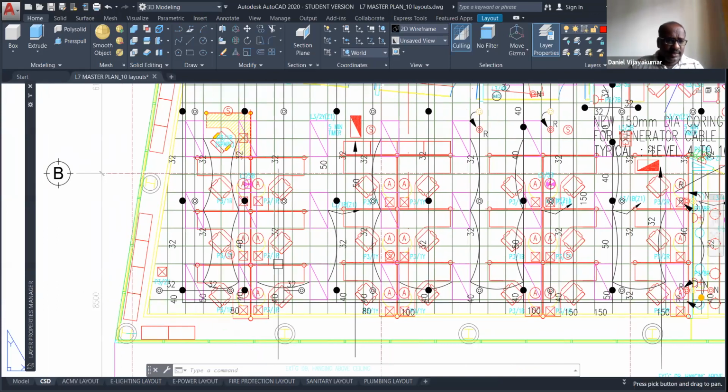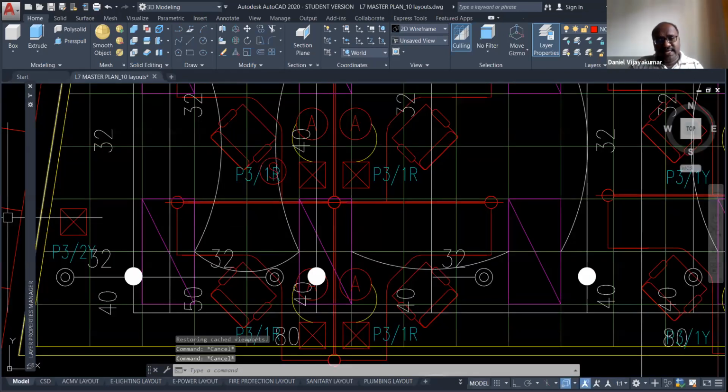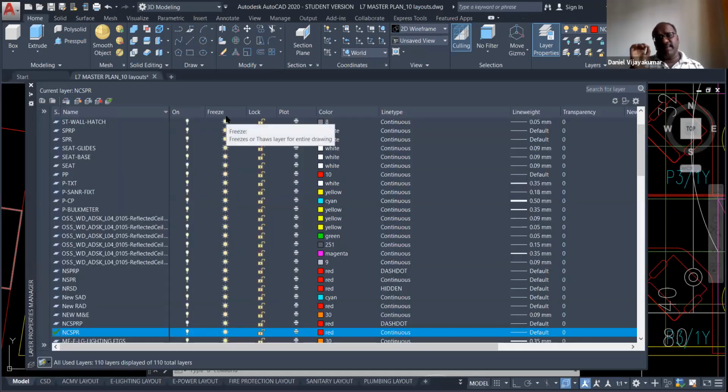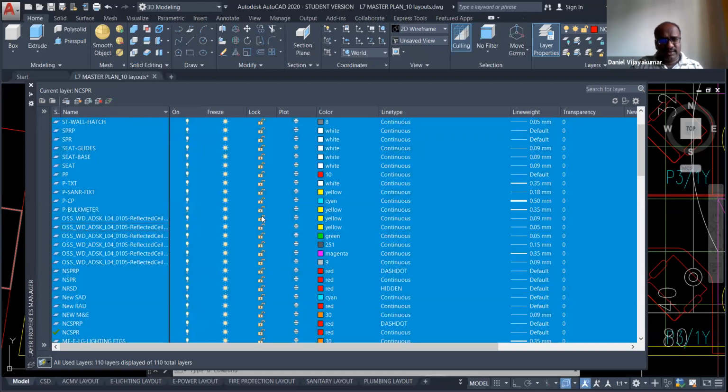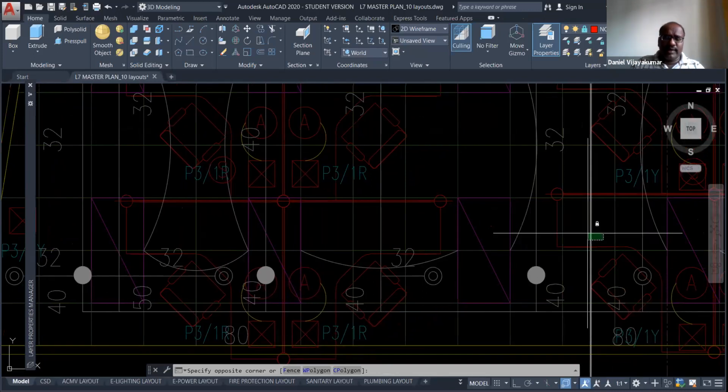Okay, so basically you can control the layers here. The first thing: layer turn on, turn off. Second thing: freeze. Freeze means the layer is there, you can see the layer, but you can't access that layer. But more or less, freeze and on and off are the same function. The third one is called lock. That means if you want to lock a particular layer, you can lock it. For example, if I select everything, click the lock button.